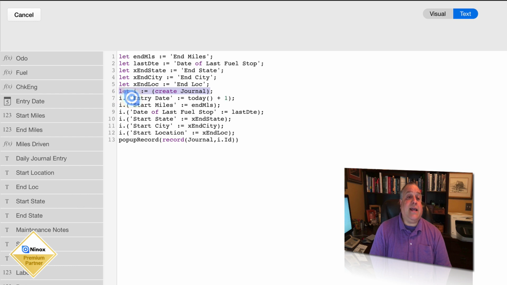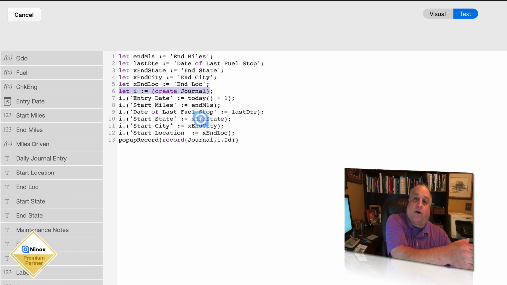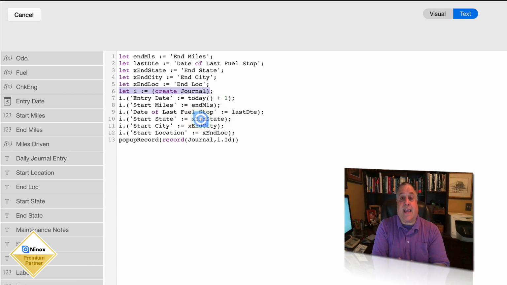And assign the starting values of the new record, the new link, the values in the previous record's, the previous link's, ending fields. Where we ended up before is where we start today. And where we end up today is where we will start with the next link in the chain. Doesn't matter if that next link is created tomorrow, next week, next month, next quarter, or even next year.